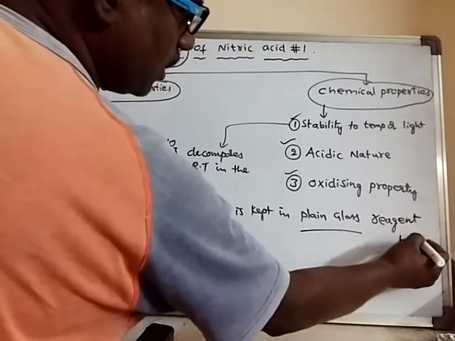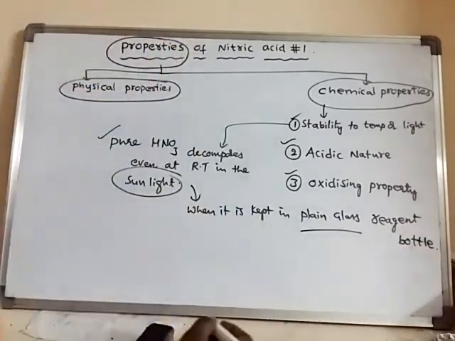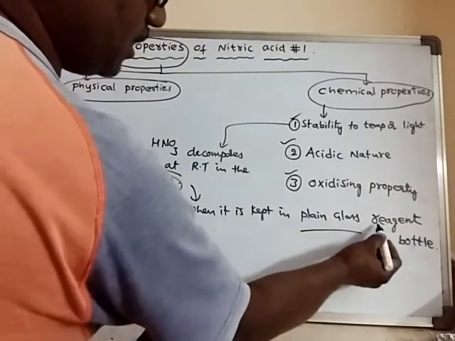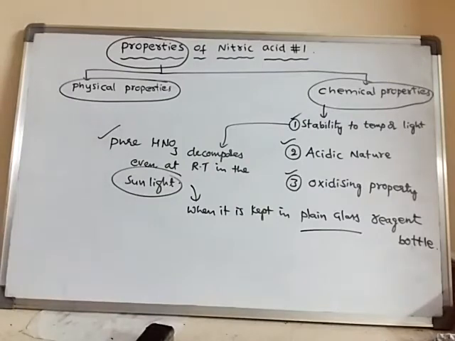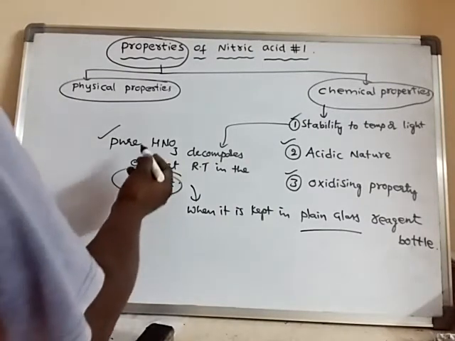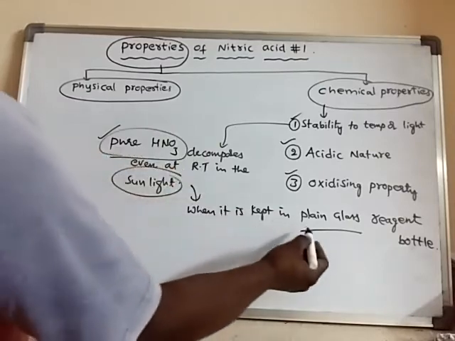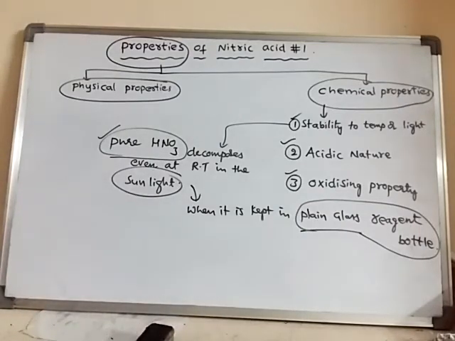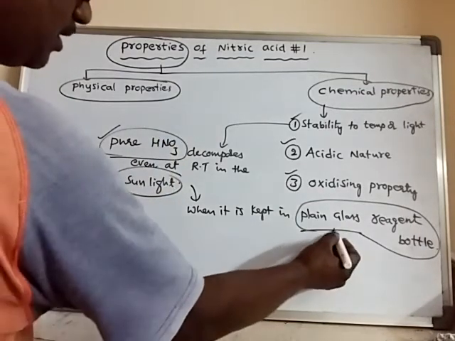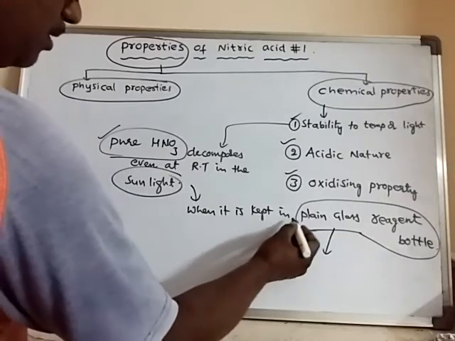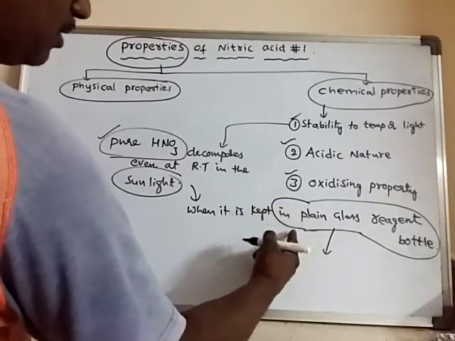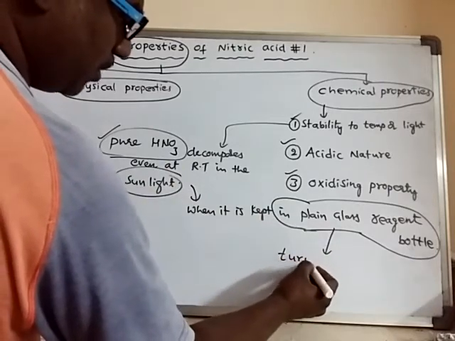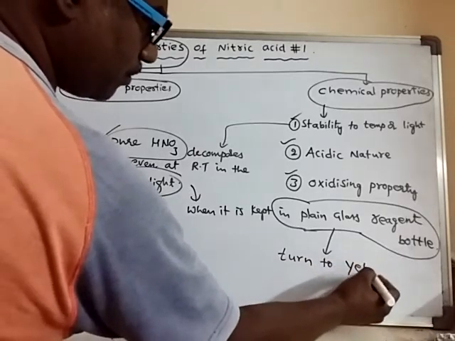So, like how other acids are kept in plain glass reagent bottles, nitric acid cannot be kept, because when this pure nitric acid is stored in a plain glass reagent bottle, what happens? This nitric acid will turn yellowish brown in color.